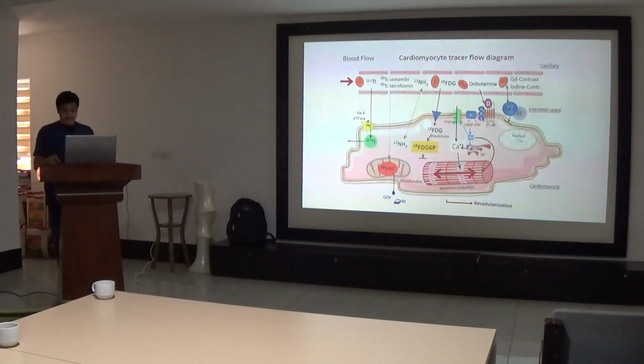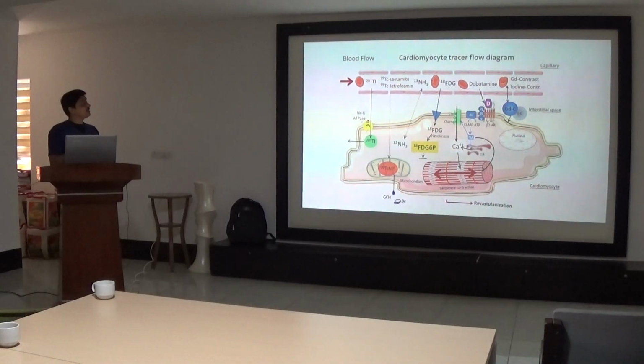So this is basically the principle of all the tests which we are talking about. First, the SPECT scan, in which we use either thallium or technetium, which are radionuclides injected in the patient.